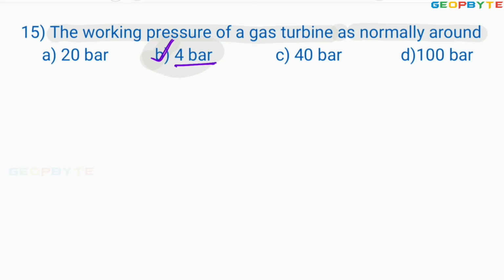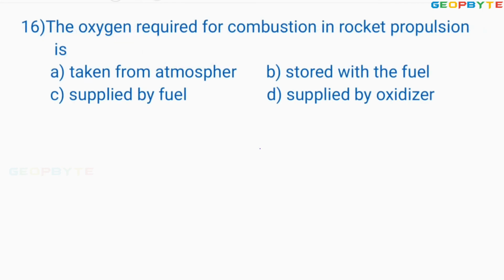Once again, let me read the question. The working pressure of gas turbine is normally around. So for the gas turbine, generally gas is entering the turbine at around 4 bar. Therefore, option B is absolutely correct. Let us move to another problem. Look at the 16th problem.